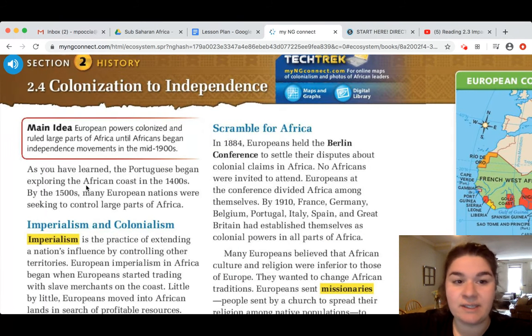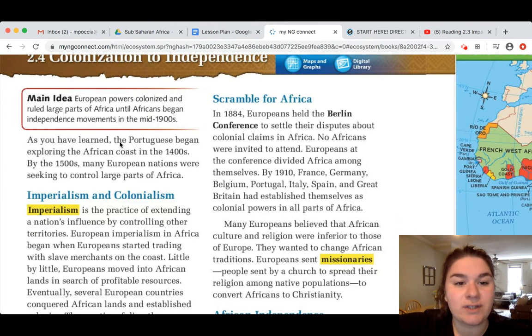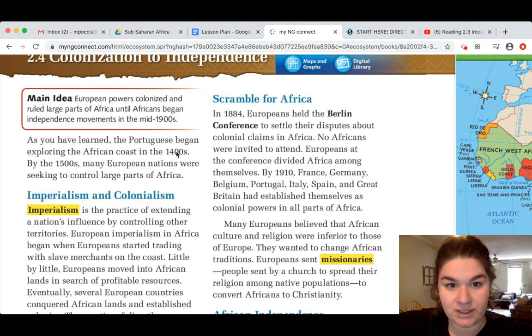Main idea. European powers colonized and ruled large parts of Africa until Africans began independence movements in the mid-1900s. So that's like 1970s onward. As you have learned, the Portuguese began exploring the African coast in the 1400s. By the 1500s, many European nations were seeking to control large parts of Africa.